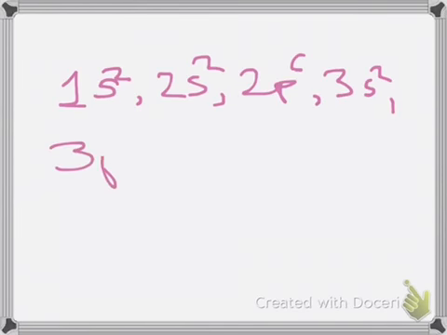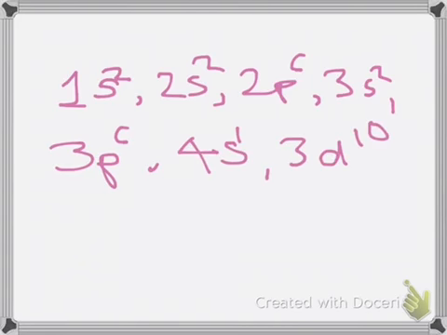So the final configuration is 1s2, 2s2, 2p6, 3s2, 3p6, 4s1, 3d10. Okay, so this is all for today.